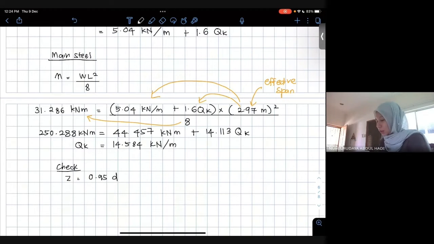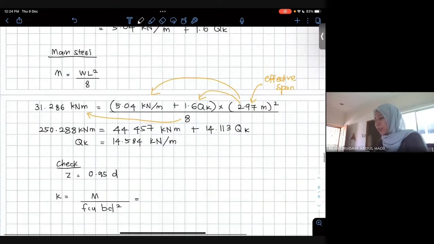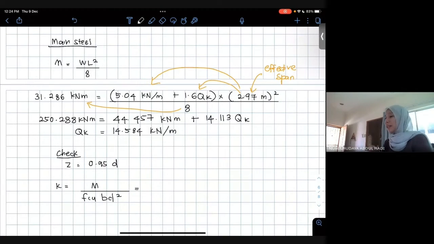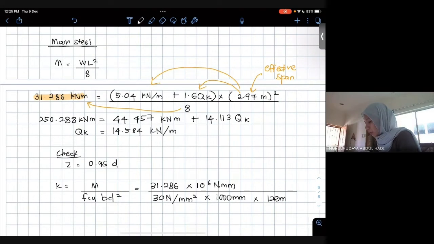0.95D. Okay, to check you need to use the formula of K. M, okay, use the value of M that you calculated in this one, the one you calculated earlier, which is this one, you can take directly. Convert it into Newton millimeter. Fcu is given in the question. b is always 1000 mm for slab. And the value of d is 120 mm.